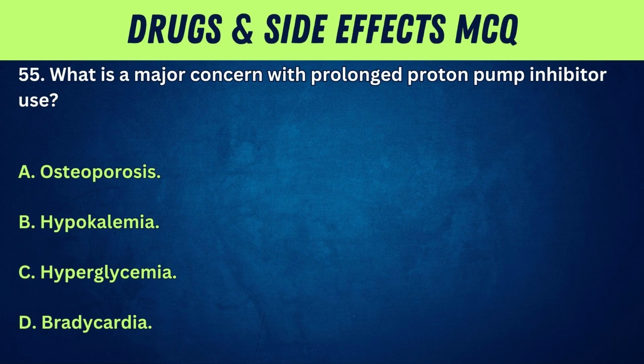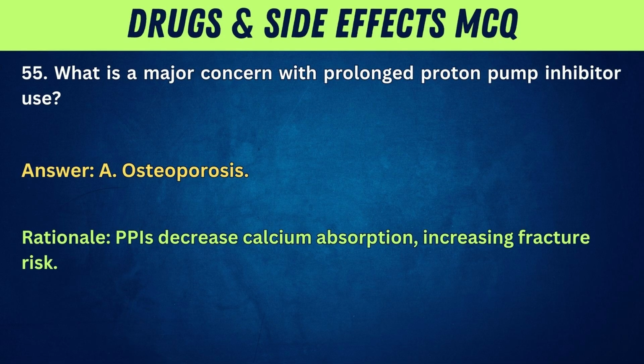55. What is a major concern with prolonged proton pump inhibitor use? A. Osteoporosis. B. Hypokalemia. C. Hyperglycemia. D. Bradycardia. Answer: A. Osteoporosis. Rationale: PPIs decrease calcium absorption, increasing fracture risk.